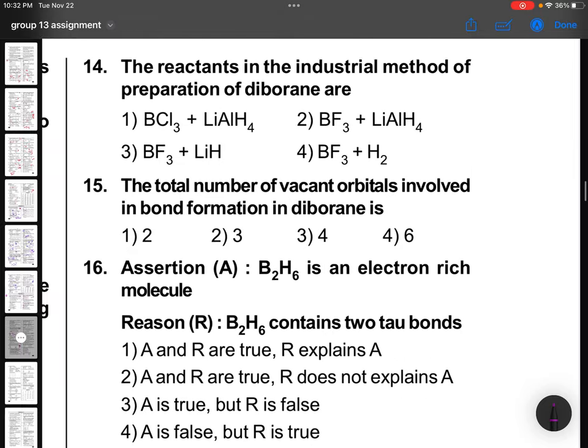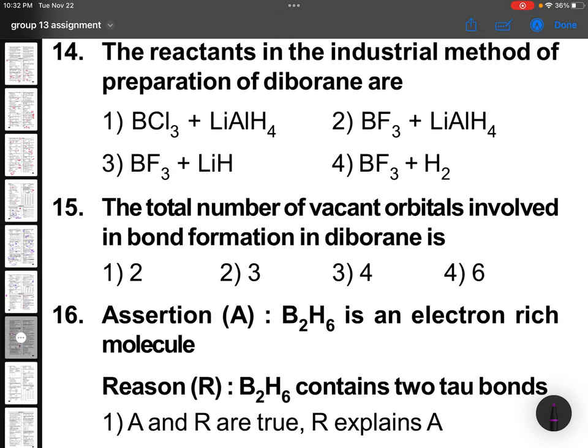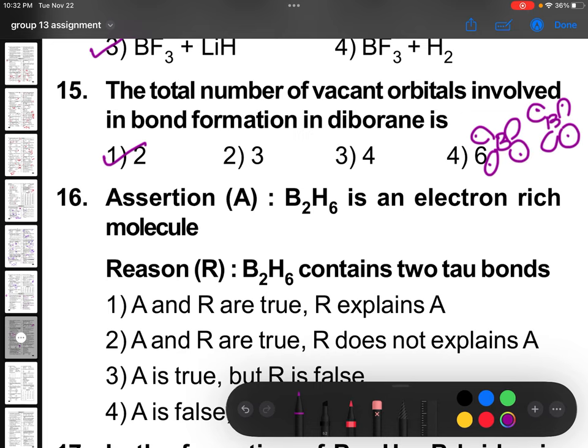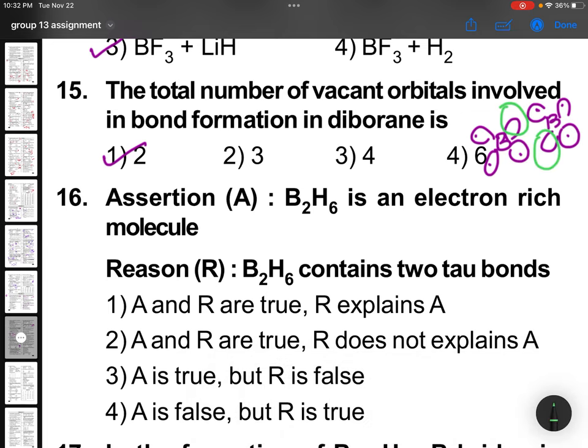Coming to question number 14. The reactants in the industrial method of preparation of diborane are, if you want to prepare diborane, you can go with BF3 and LiAlH4, BCl3 and LiAlH4, all these you can use, and industrially this is the best method. Total number of vacant orbitals involved in the bond formation of diborane. Total number of vacant orbitals will be 2. How? This is boron, 1, 2, 3, 4, with these with electrons. Another boron, 1, 2, 3, 4, these with electrons. And now this is vacant and this is vacant.